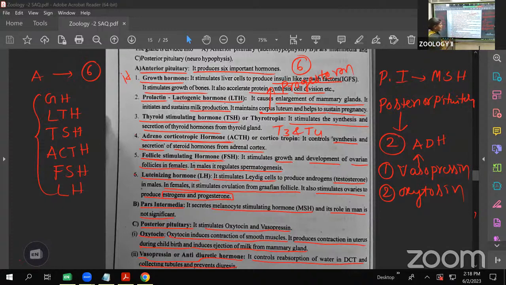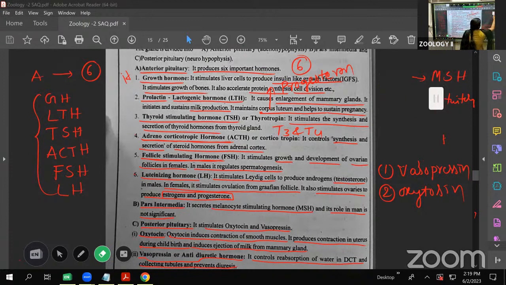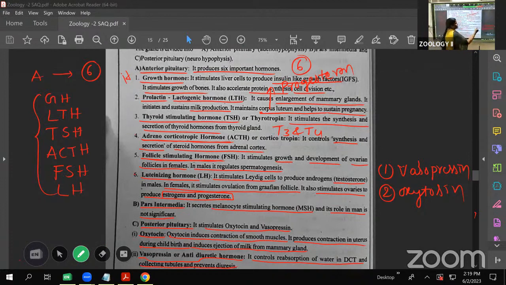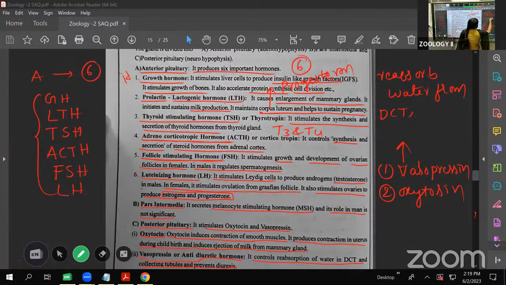What is the function of vasopressin? They reabsorb water from the nephron, the DCT and the CD, the collecting duct, also called the collecting tube.